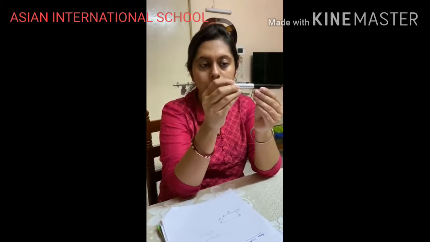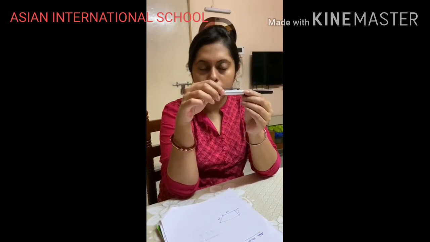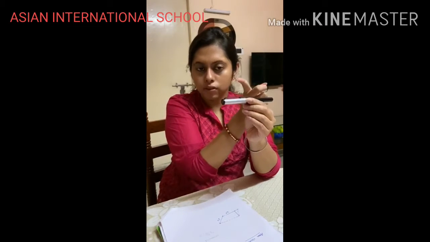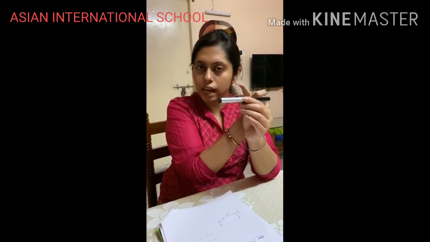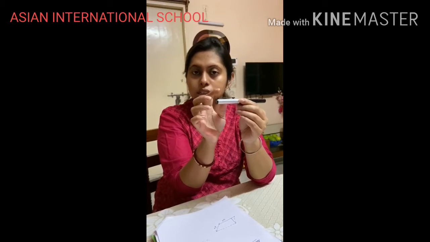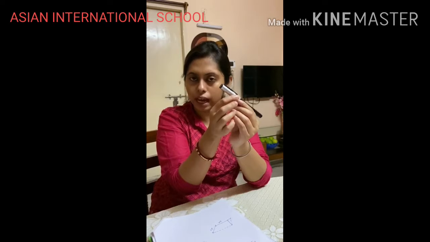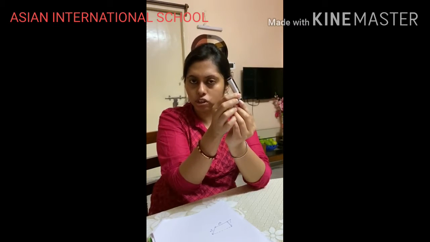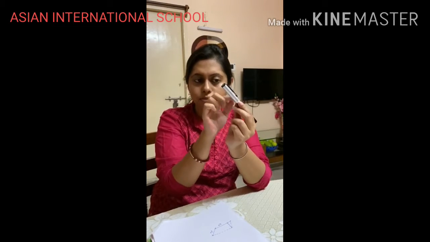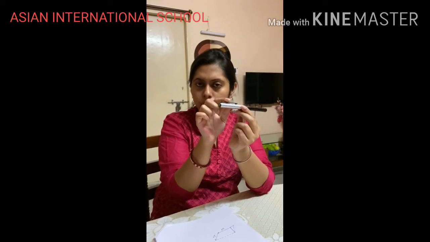Before we start, a small question for you all. If I keep a dipole in a uniform electric field, and the dipole is directed in the same direction as the electric field, we can say that this dipole is in stable equilibrium, because an electric field always tries to align the dipole towards its own direction, right? You have seen that the net force acting on the dipole is zero, but there is a torque acting on the dipole.